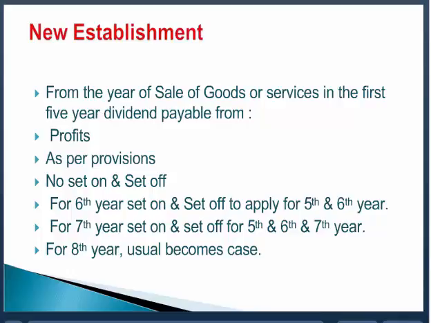Take for example, suppose the annual salary in an accounting year is 1200 rupees. So therefore the minimum bonus comes to 100 rupees. In the first year, you have no profit. In the second year, you have no profit.